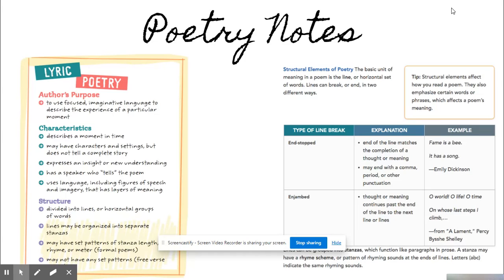When you look at a poem, the little groups of lines are like paragraphs. They are called stanzas. A stanza may have a rhyme scheme. It starts off as A. If the next line rhymes with the first, both get the same letter, but if it doesn't rhyme with the first word, it gets a new letter, B. If they both rhyme, it's like AA, but we'll talk about that more in a little bit. So that's your rhyme scheme, and we should be going over that briefly.